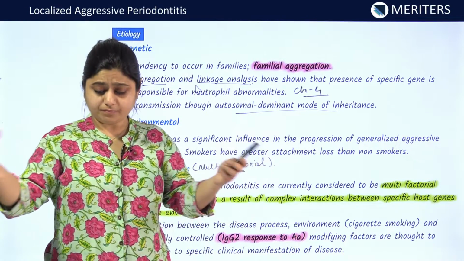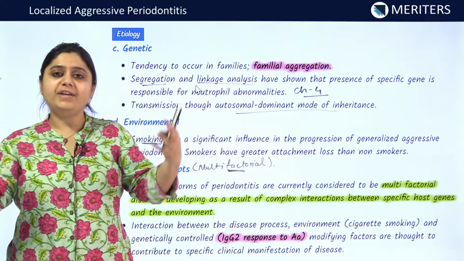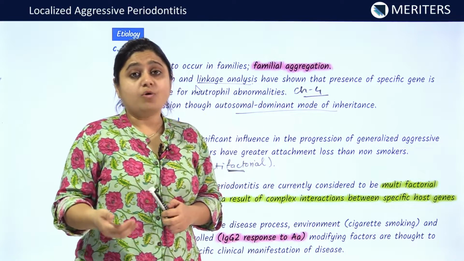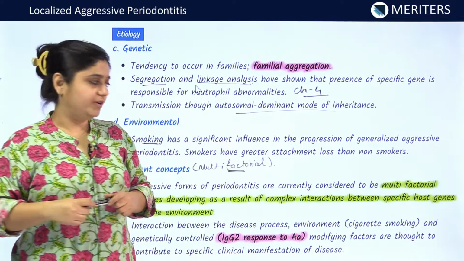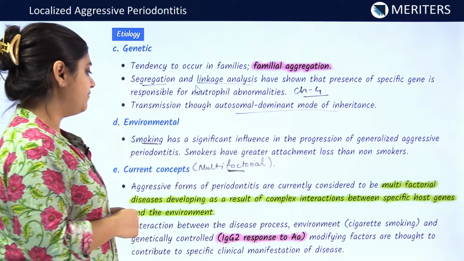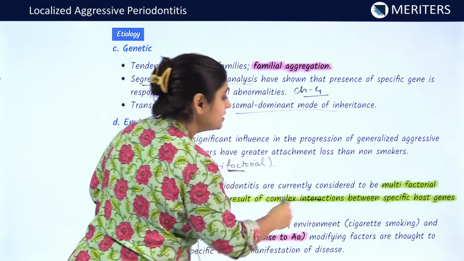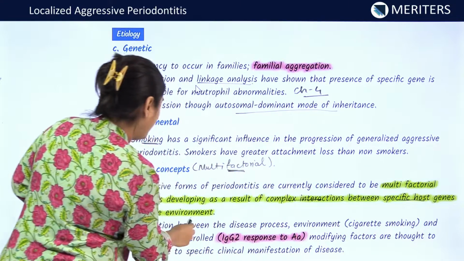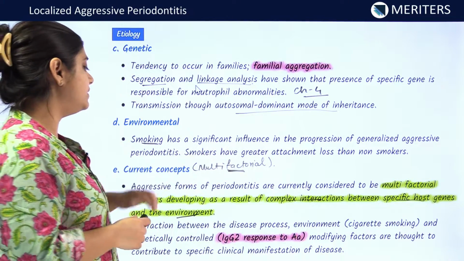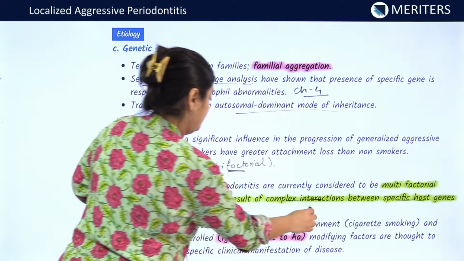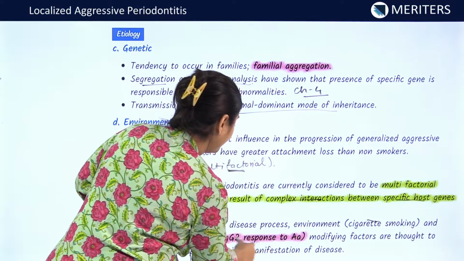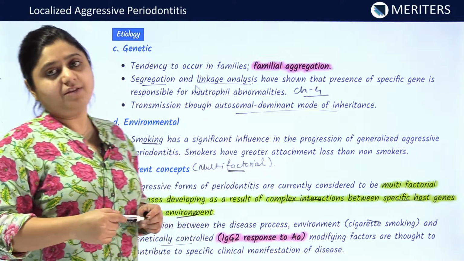It is seen that accumulation of various factors such as the genetic defect and environmental factors such as stress and smoking lead to the development of aggressive periodontitis. Thus, it is found that aggressive periodontitis is a multifactorial disease developing as a result of complex interactions between specific host genes and environmental factors such as stress and smoking. Interaction between disease processes like cigarette smoking and genetically controlled modifying factors are responsible for the disease manifestation.